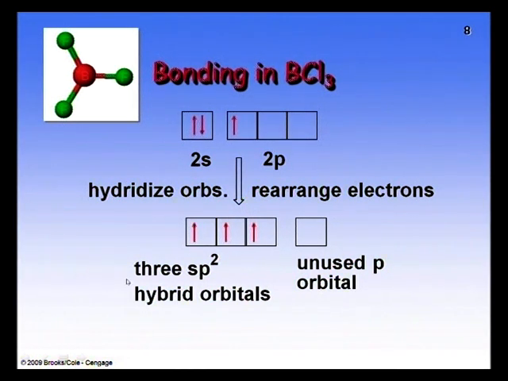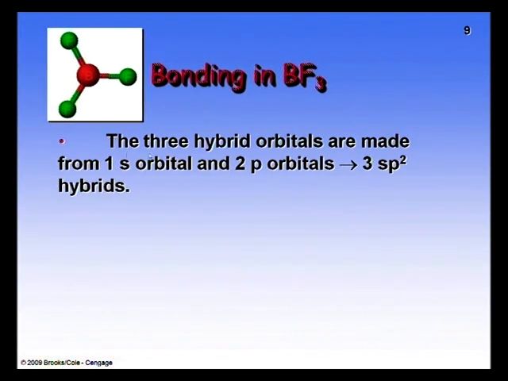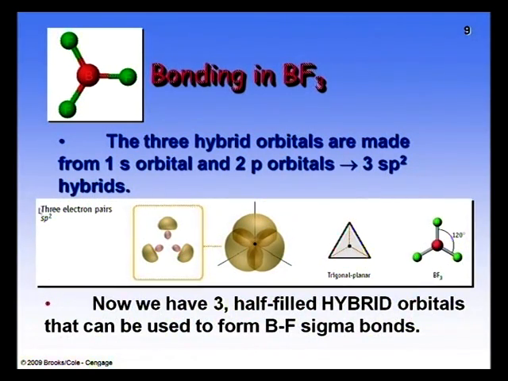So it gives 3 sp2 hybrid orbitals, and one is unhybridized. The 3 hybrid orbitals are made from 1 s orbital and 2 p orbitals. It gives 3 sp2 hybrids. There are 3 electron pairs, the shape is trigonal planar, and the bond angle is 120 degrees.